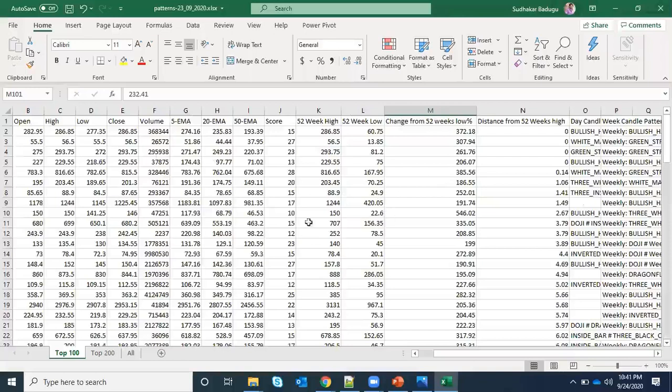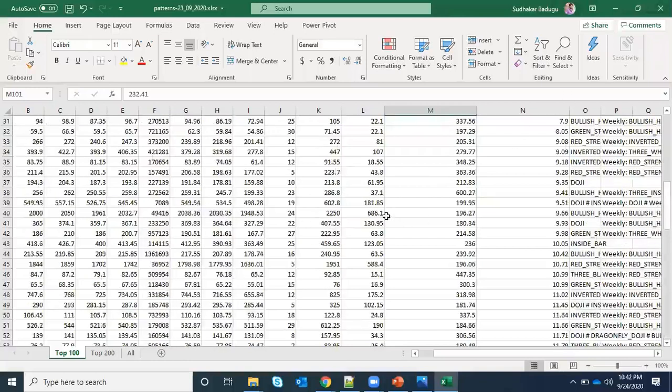This idea was given by Dinesh Bhai, so I just implemented it. I think we need to thank Dinesh Bhai for this scanner idea.